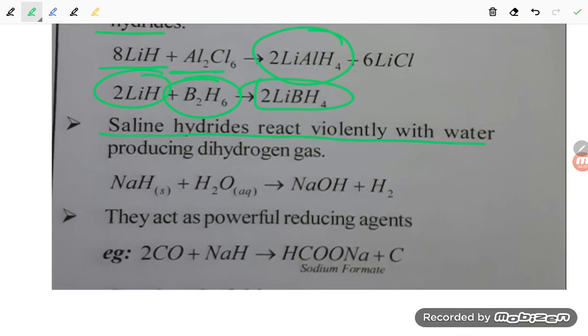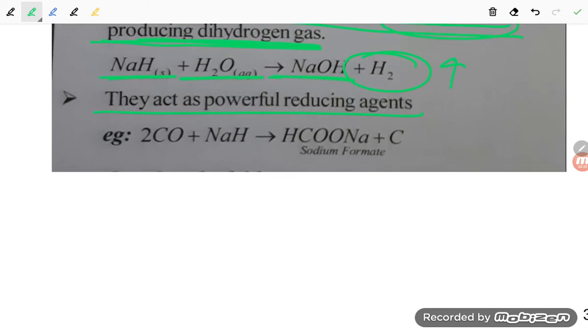Saline hydride reacts violently with water producing dihydrogen. So saline hydride or ionic hydride reacting with water produces dihydrogen gas, student, like NaH reacting with water gives sodium hydroxide plus dihydrogen gas. They act as powerful reducing agents as they are giving hydrogen, student, so they are also acting as reducing agents, like carbon monoxide reacting with NaH gives sodium formate and carbon. So this is all about the ionic hydride.